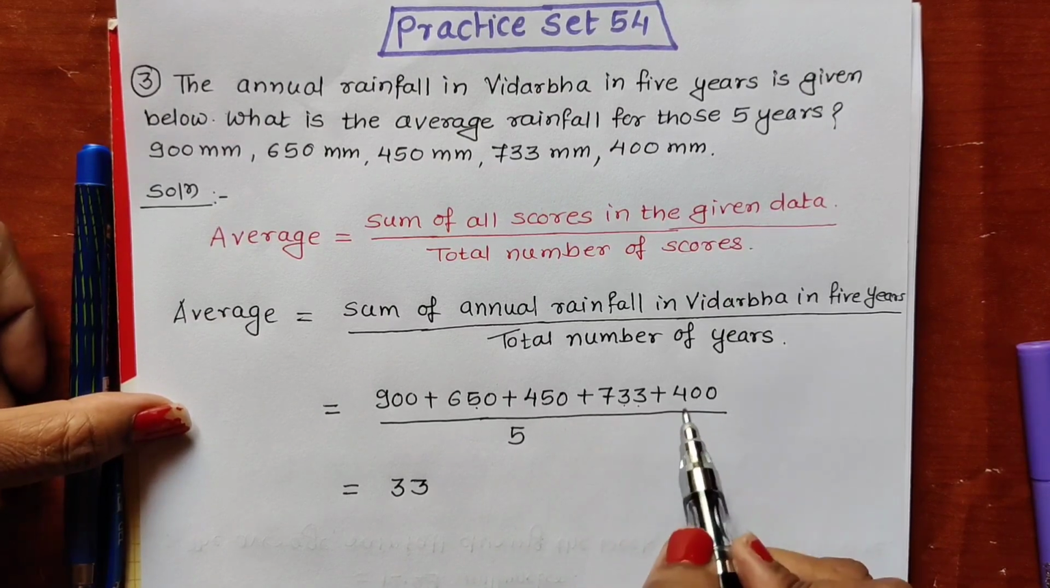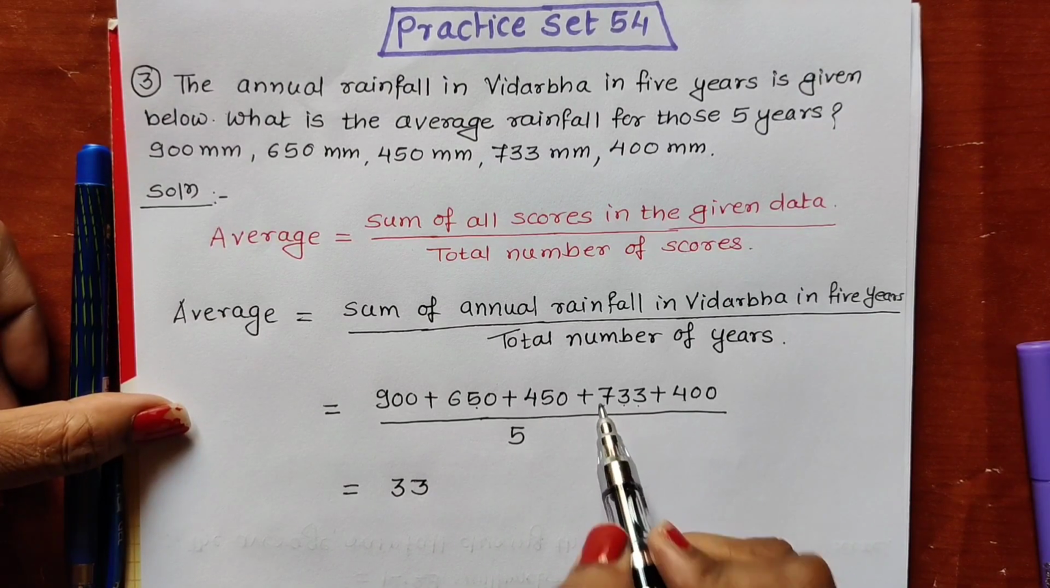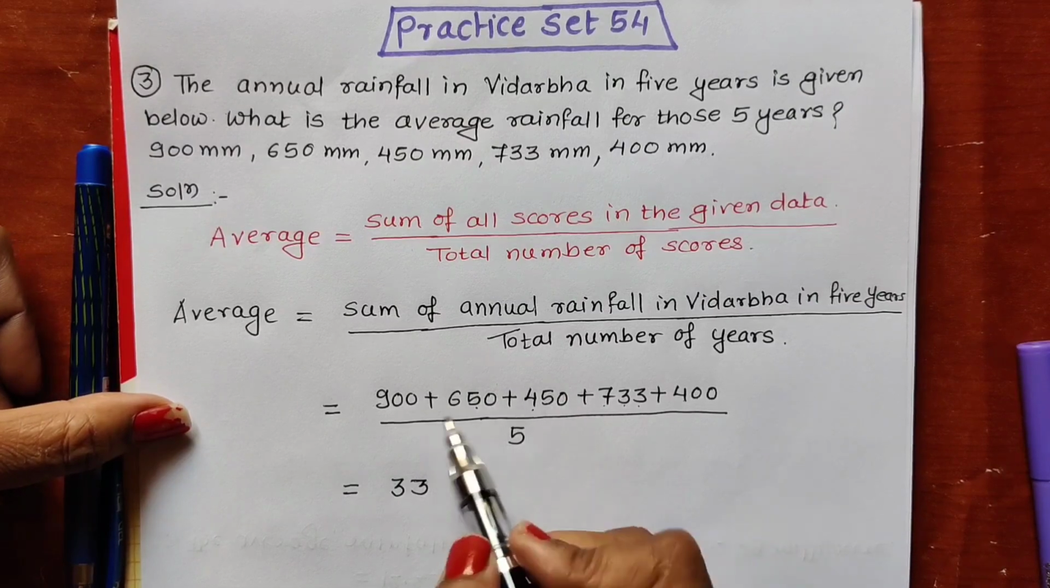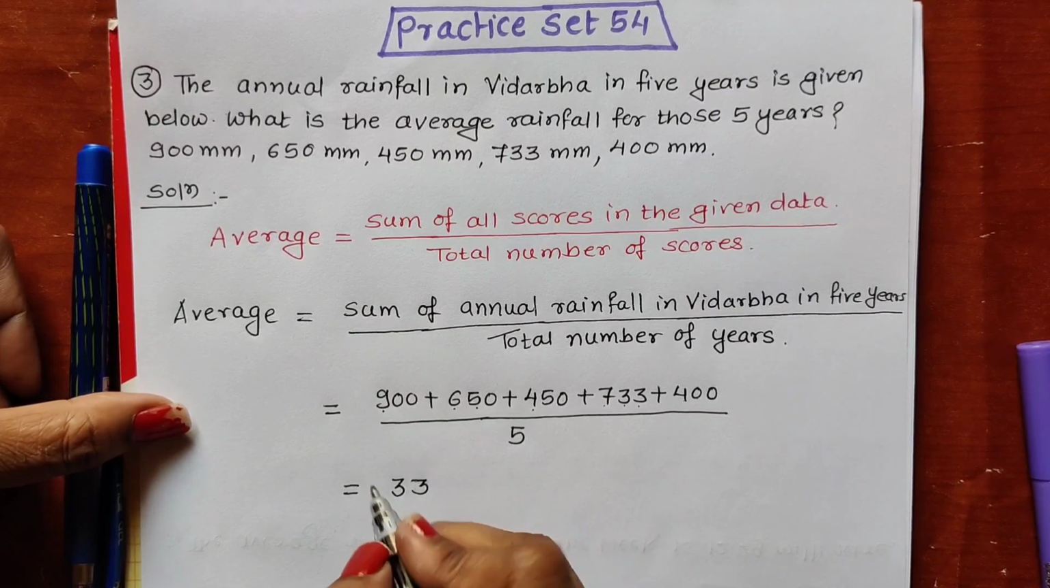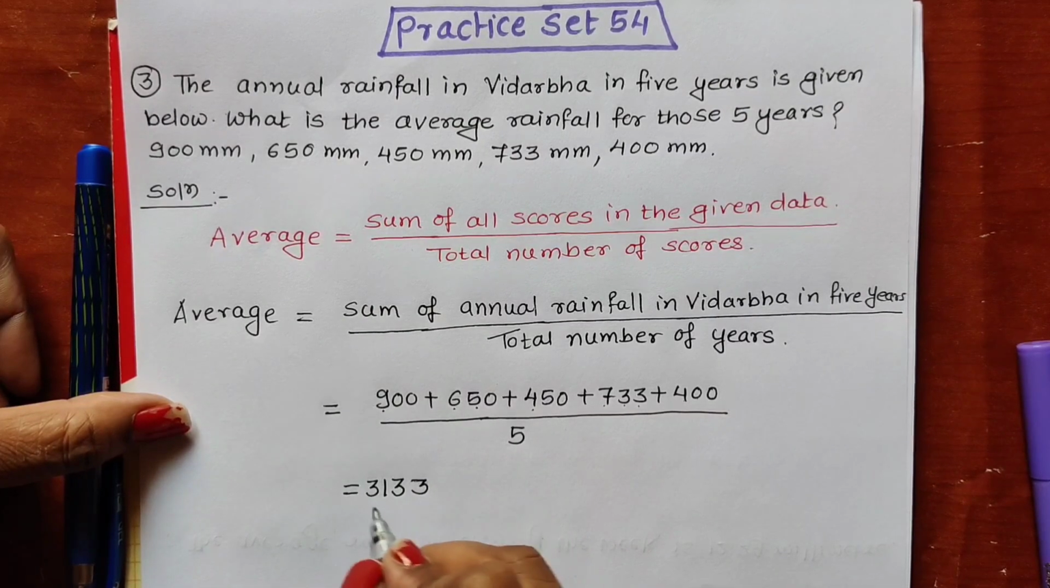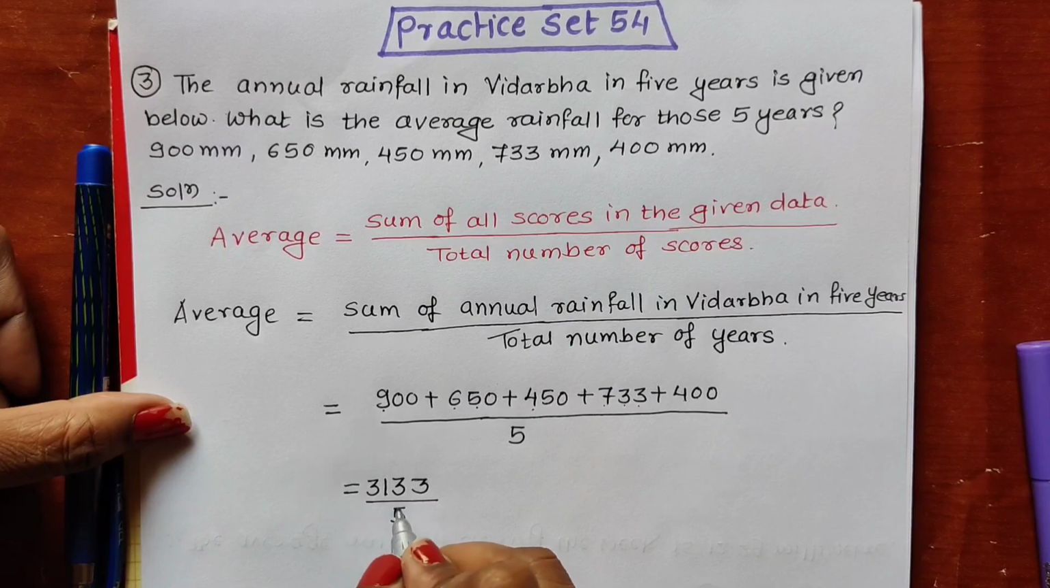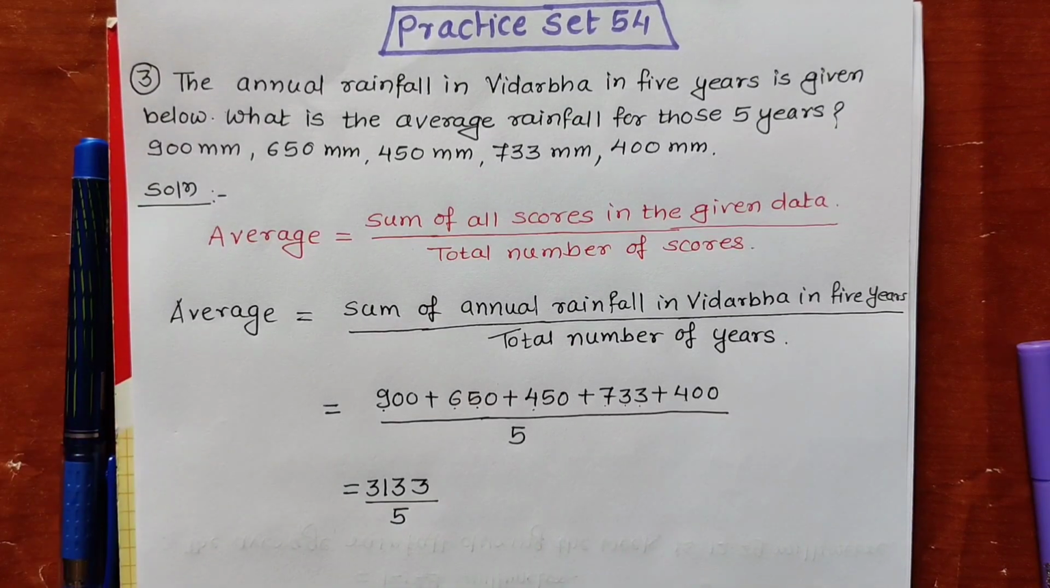Now hundreds place. 4 plus 7, 11, 11 plus 4, 15, 15 plus 6, 21, 21 plus 9, 30, and 30 plus 1 carrying is 31. So 3, 1, 3, 3 divide by 5. Now we will do this division on our rough page again.